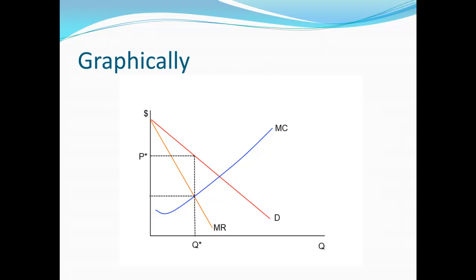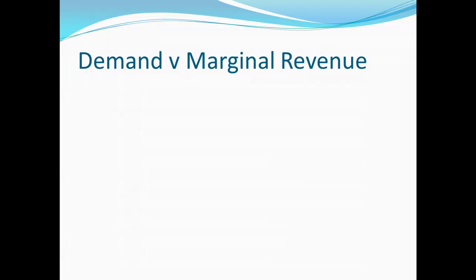Graphically, it looks something like this. We have the demand curve lying there, being the red line, marginal revenue curve lying under it, marginal cost curve sloping upward. We look for where marginal revenue and marginal cost cross. That gives us our quantity. Then to get our price, we don't look at where marginal revenue and marginal cost cross. Instead, we look up at the demand curve. After all, I want to charge as much as I possibly can as long as I sell that quantity. The demand curve tells me the price that I can charge and still sell that quantity.